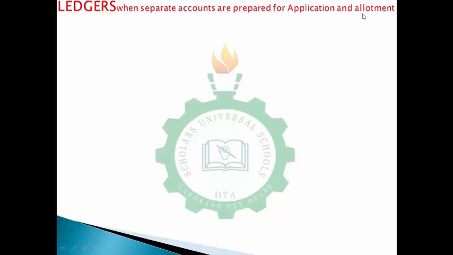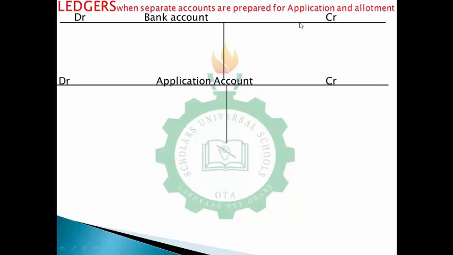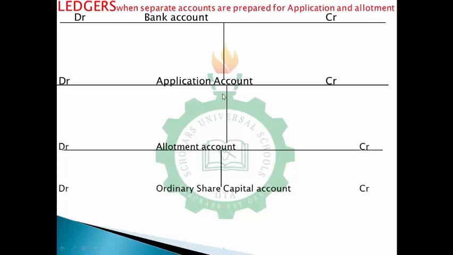So to start with, I have to create my ledgers. I'm expecting to see bank account ledger, ordinary share capital ledger, application and allotment ledger, first call, then second call. All right, so now let me open all of those. Bank account, then application, then allotment. I expect 6 ledgers. So this application, this allotment, I'm separating them because of the setup I will be doing later. Okay, so then I have my ordinary share capital account. The other 2 accounts would be seen in my next slide, but I'll try to see how I can navigate through.